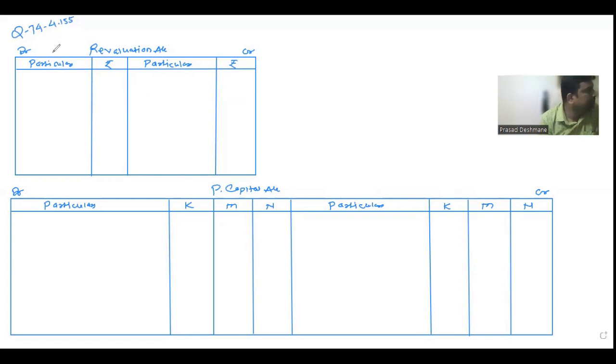As per the rule, in the revaluation account, if anything is bad for us, we record it on the debit side. Anything good for us, we record on the credit side. These are the rules for the revaluation account. In the partners capital account, if you want to decrease the capital, debit. If you want to increase the capital, credit. Okay, let's start. The tick mark will be on fixed asset investment.